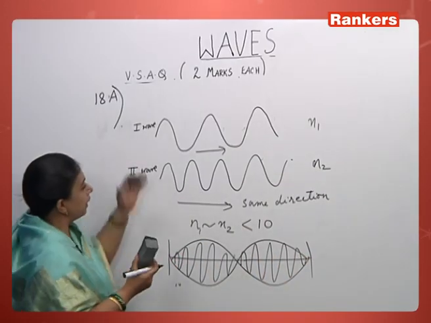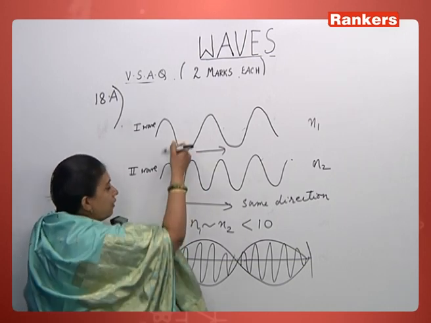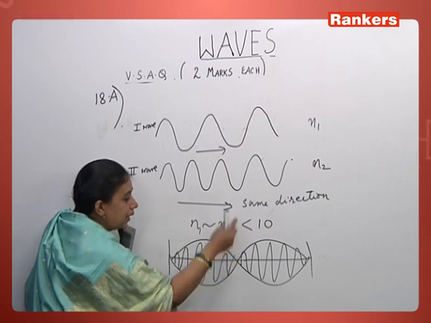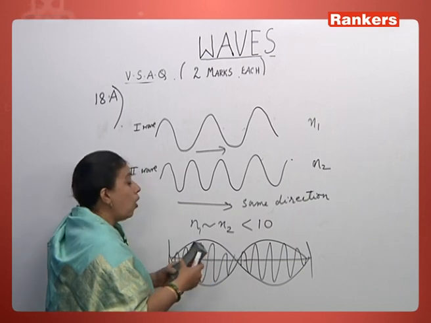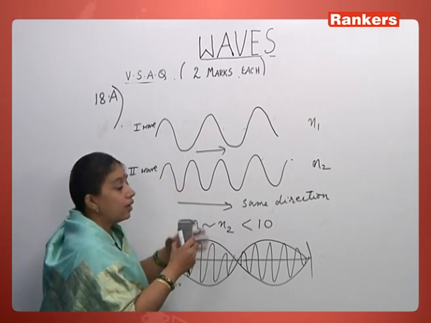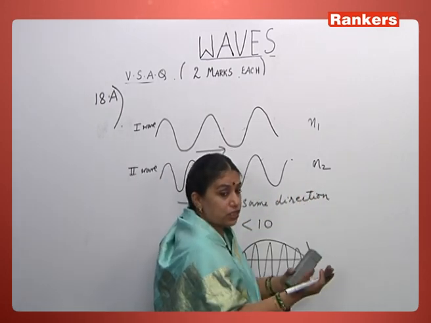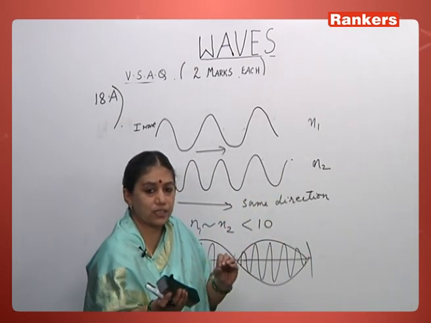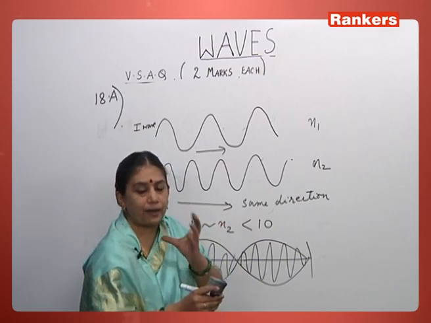Even when waves are moving in the same direction, a crest of a wave may fall on a trough of the other wave and a sound note of minimum intensity is heard. And when crests fall on crests, or troughs on troughs, or a compression falls on a compression, because it is beats, it's a sound. Crest and trough we can refer to stationary waves too, because there can be compressions, rarefactions or crests and troughs. In beats, mostly we refer to sound waves.